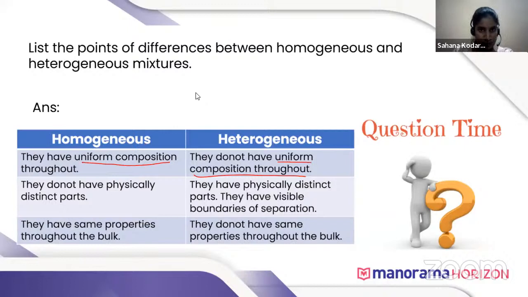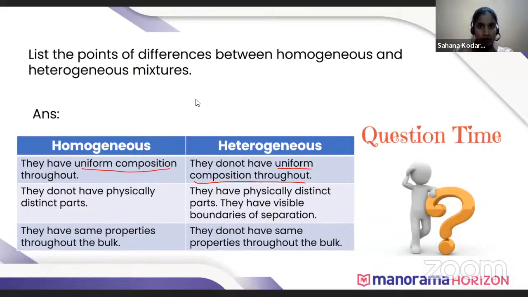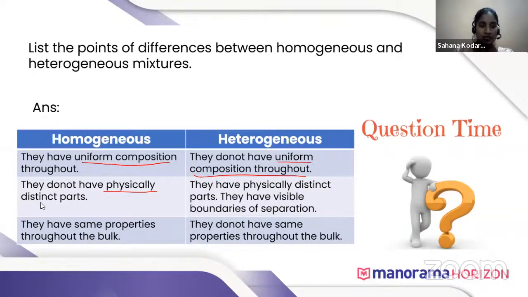Okay. Next. Okay, indistinguishable from each other. Yes, homogeneous mixture has uniform composition. Next, in a homogeneous mixture, they do not have physically distinct parts.